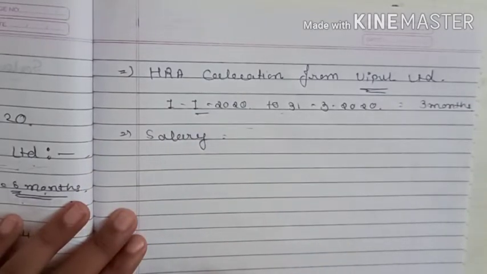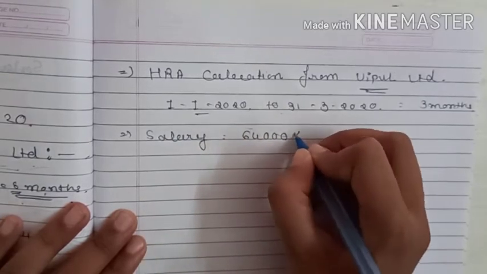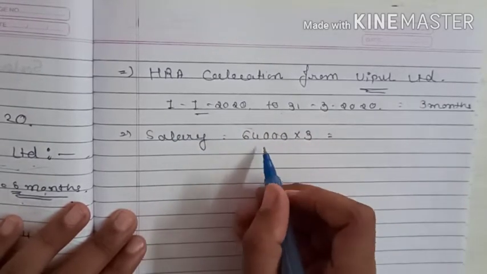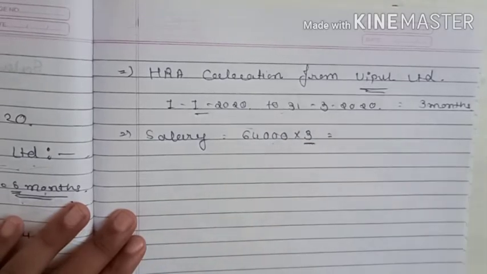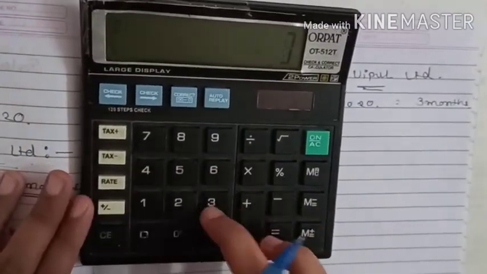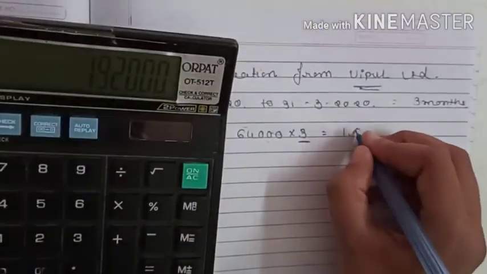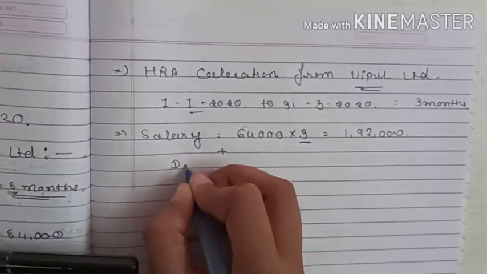From Vipul company, he is getting a salary of rupees 64,000 per month, so for 3 months it is 1,92,000. Plus dearness allowance.